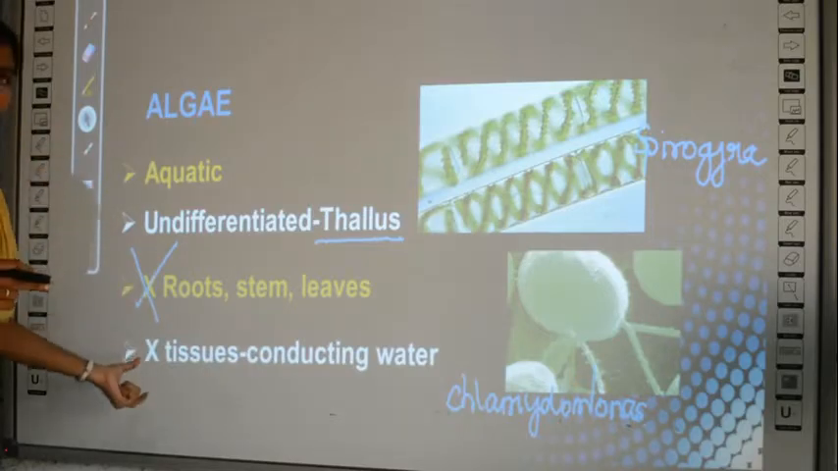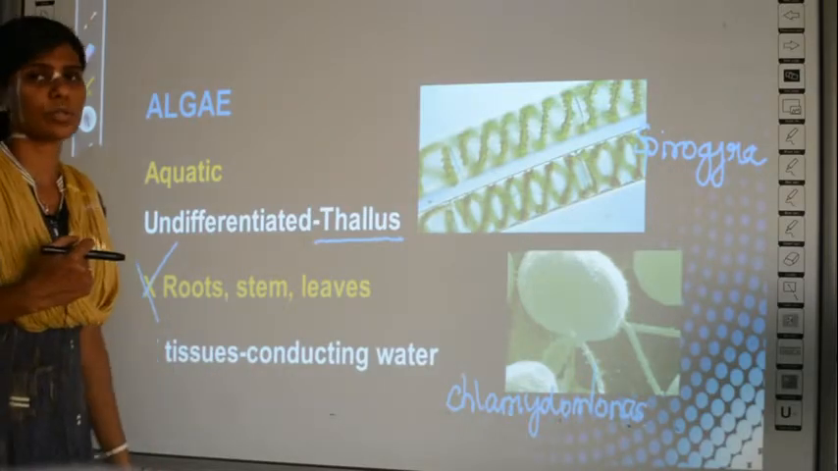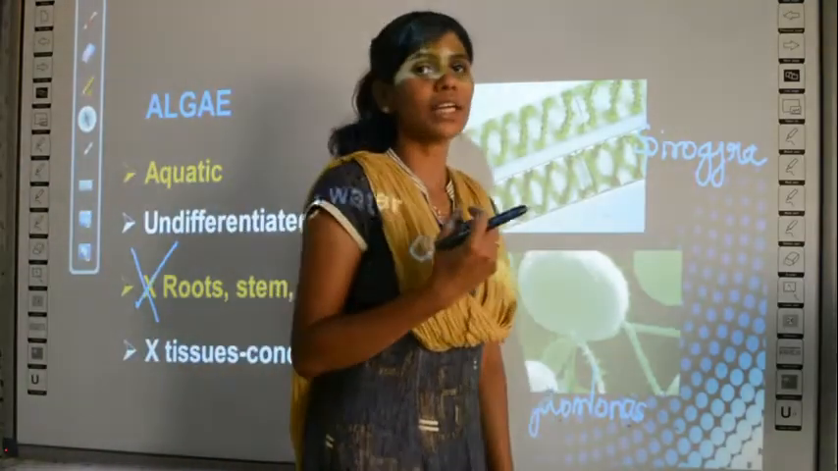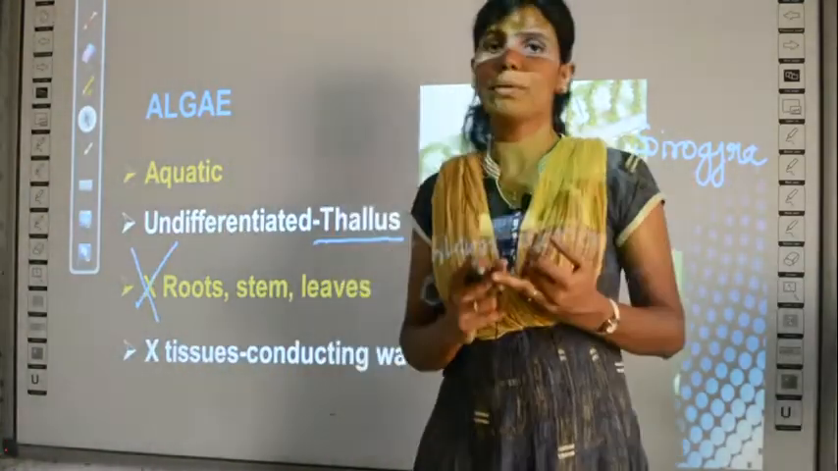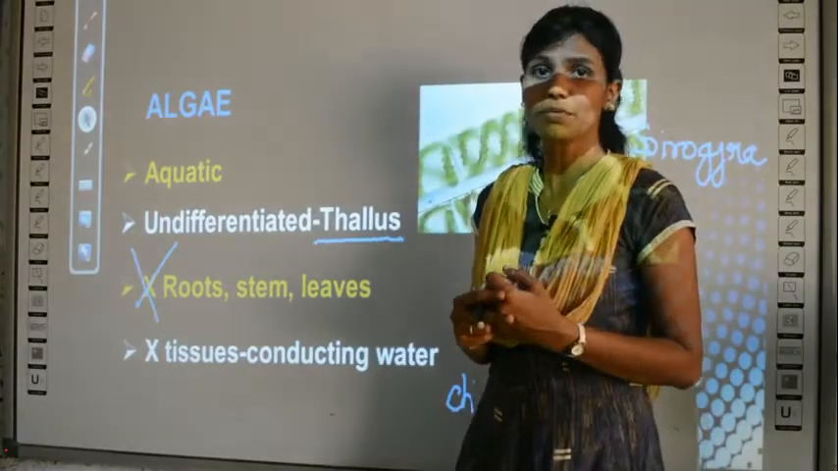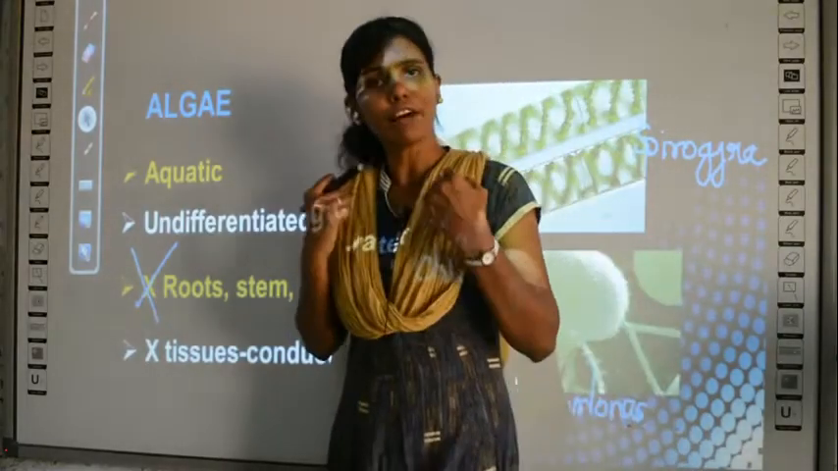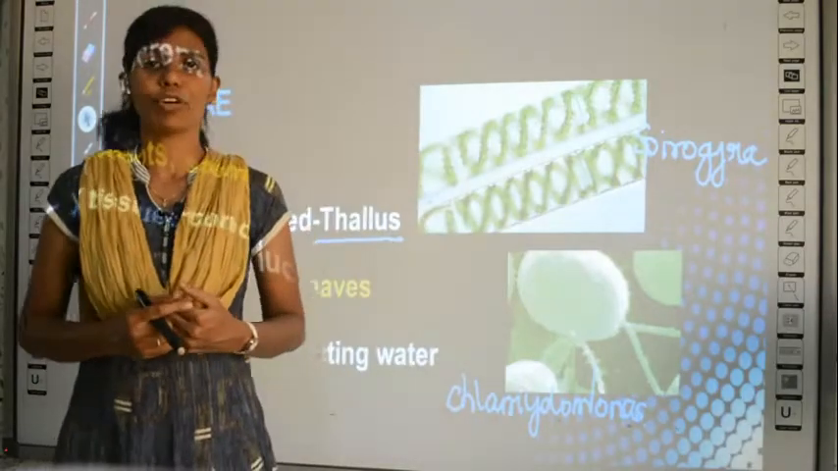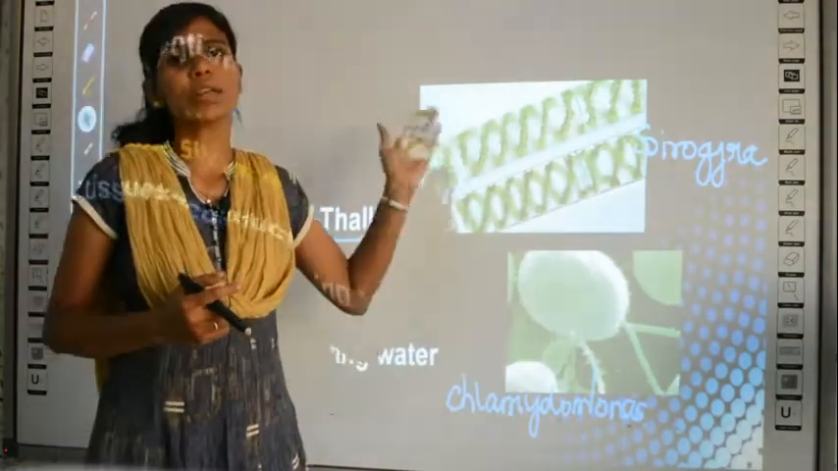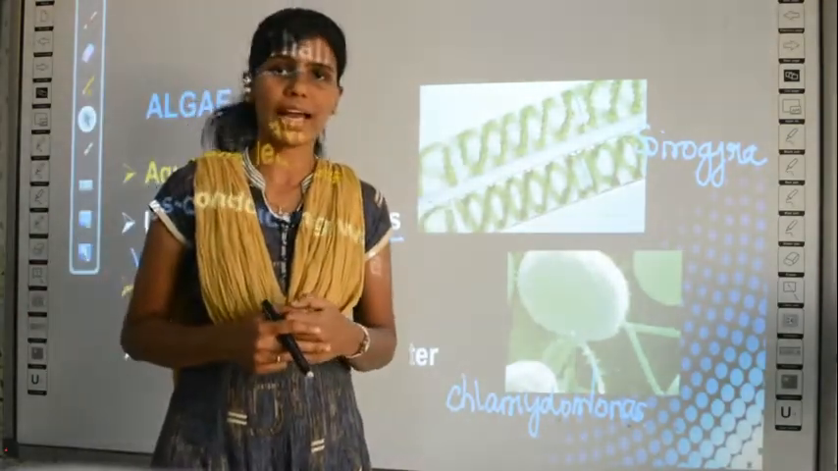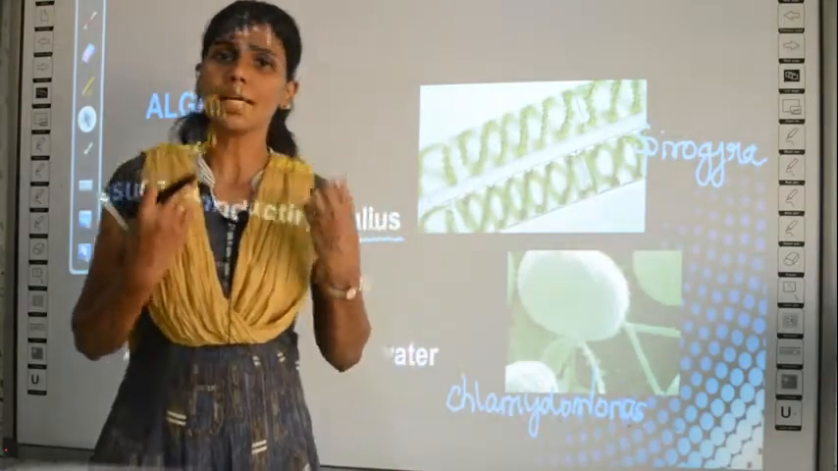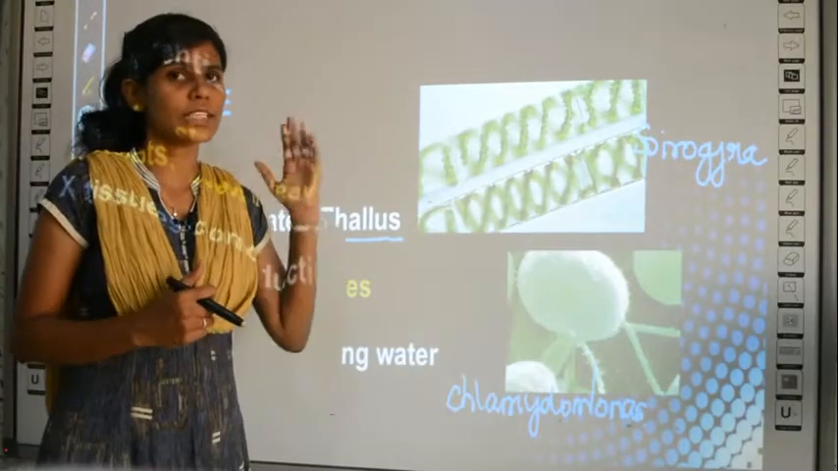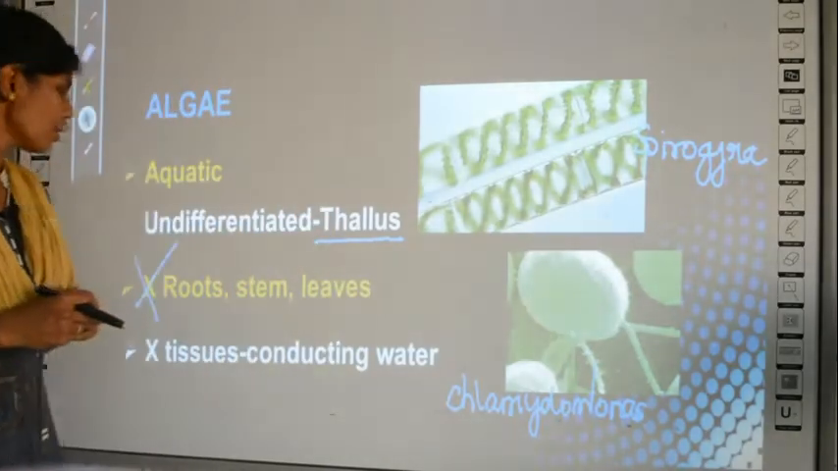Then they do not have tissues also for conducting water. What are conducting tissues? You have studied about xylem and phloem, right? In your first chapter you have studied about xylem and phloem. What are they? They conduct water and food for the plants. That is also absent in the case of algae. Algae do not have conducting tissues called xylem and phloem. So these are some of the properties of algae.